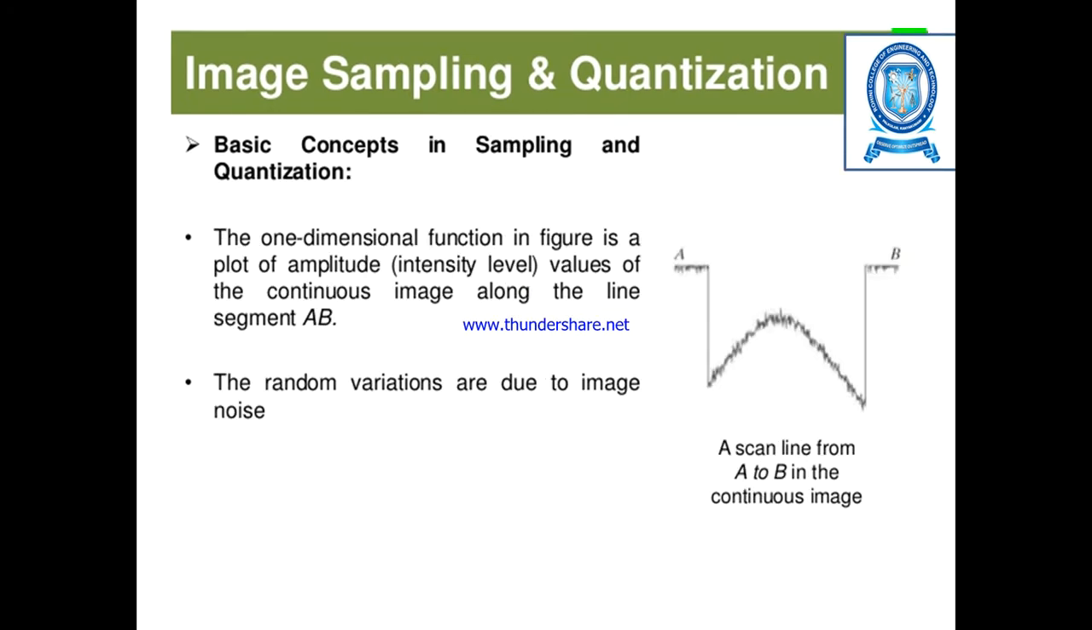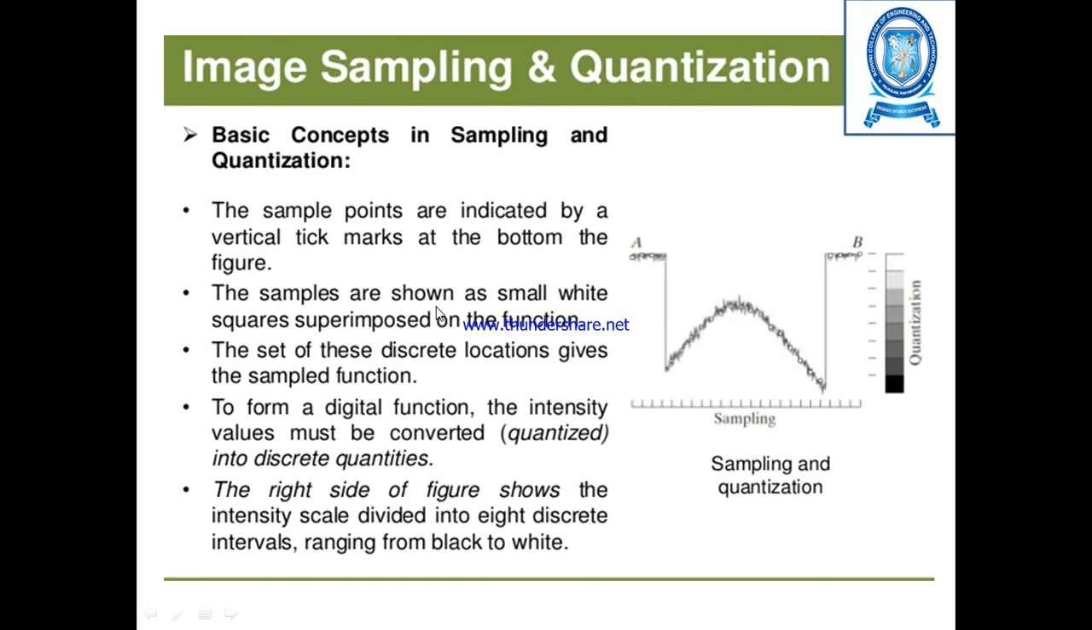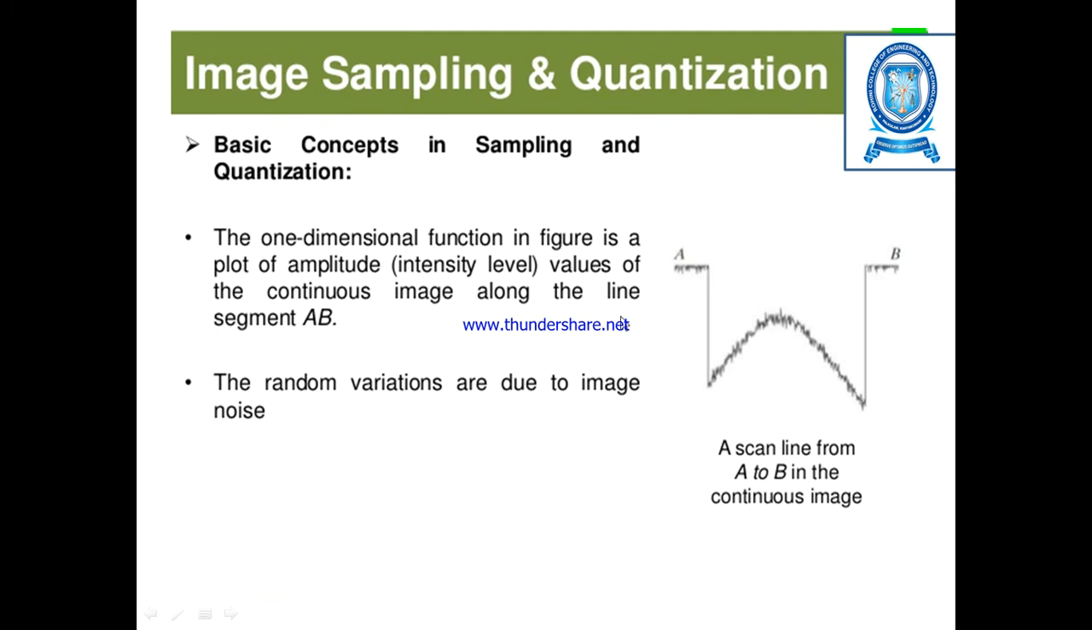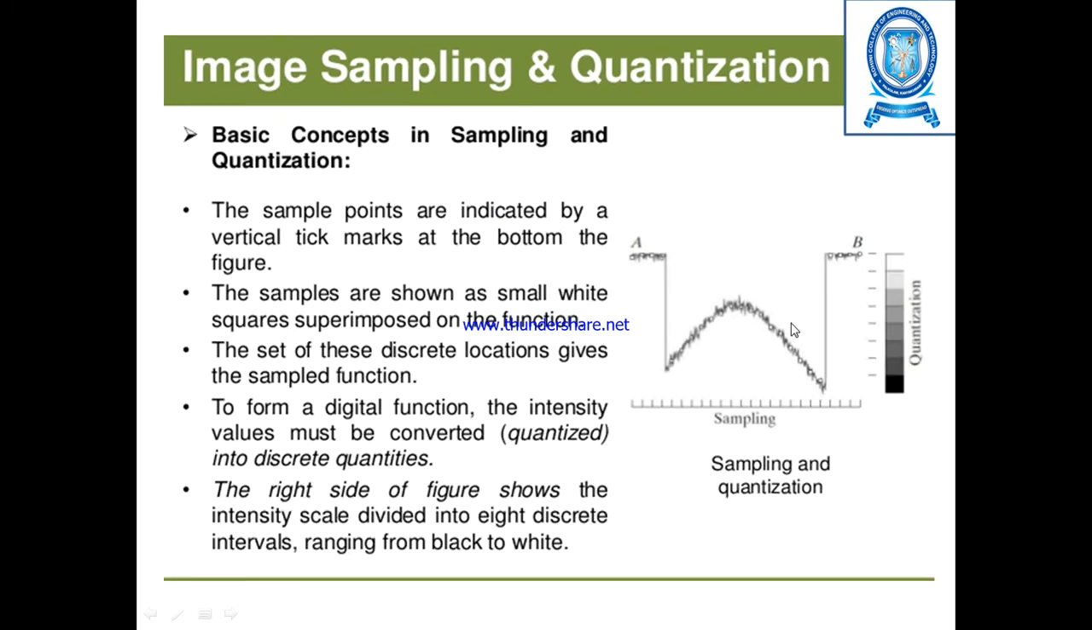There is some variation present, and that is due to the noise present along the continuous lines in the image. As you can see, the noise is noted and now marked in the quantization levels, varying from dark bands to light bands. The set of these discrete locations gives the output sampled function.